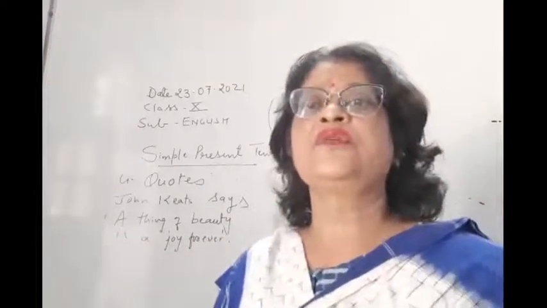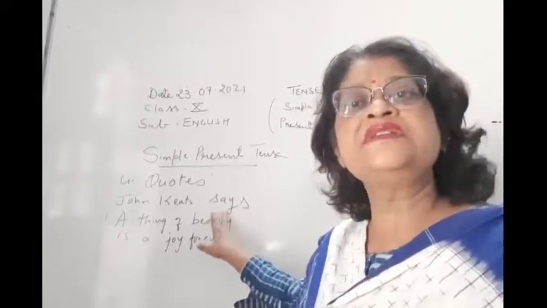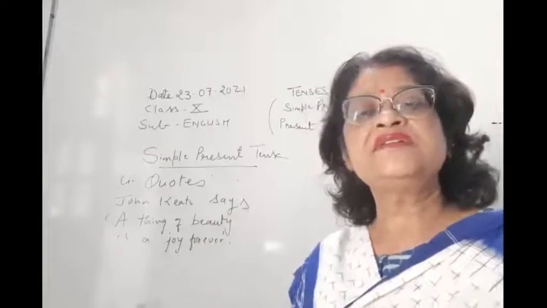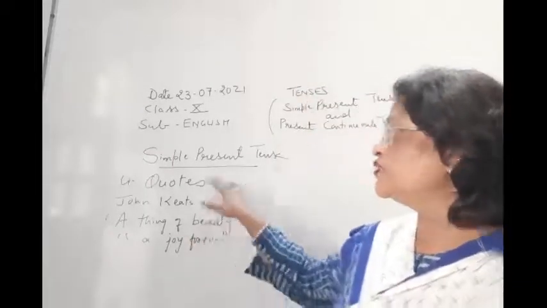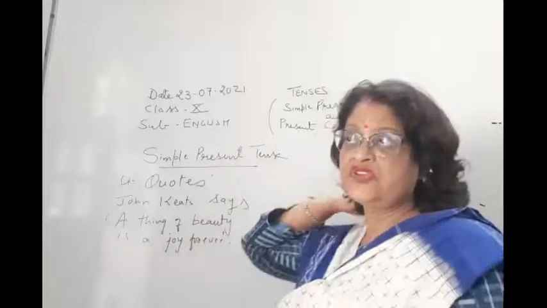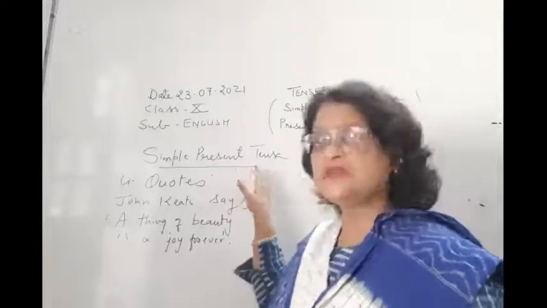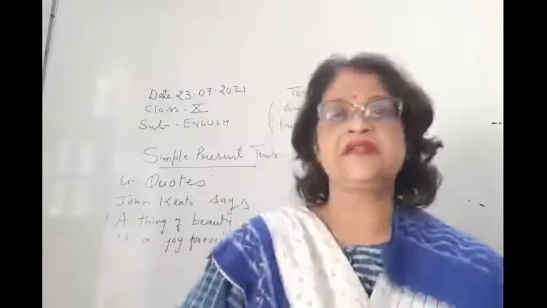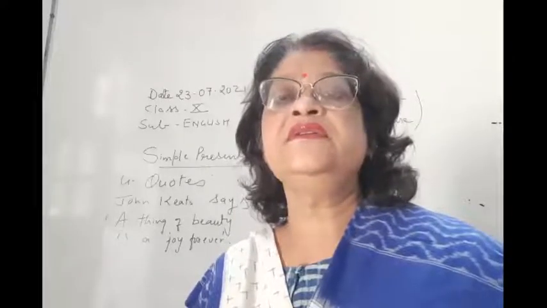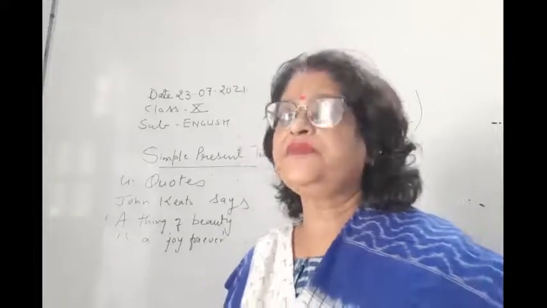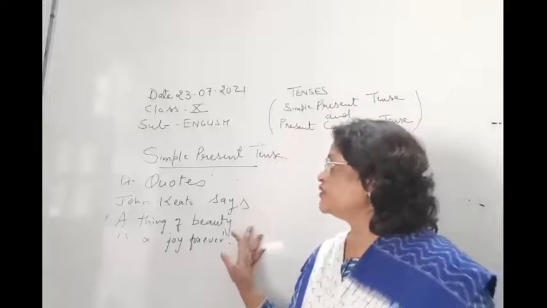He is no more. So here, instead of "says", we should have written "said", because that is past tense. But here we are writing "says", because it is a rule that quotations or quotes are written in simple present tense. So here John Keats says, "A thing of beauty is a joy forever."